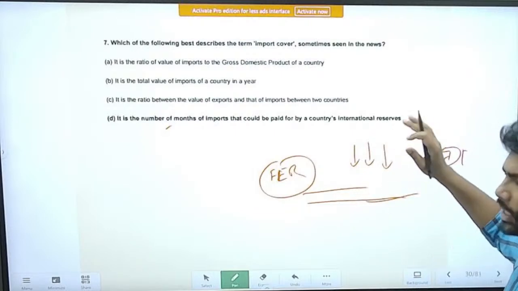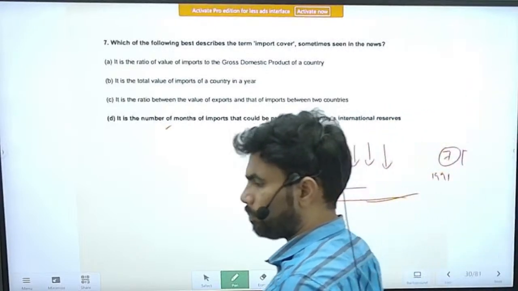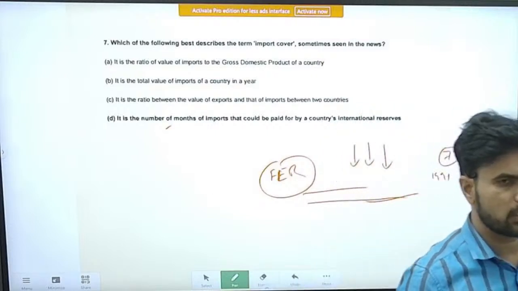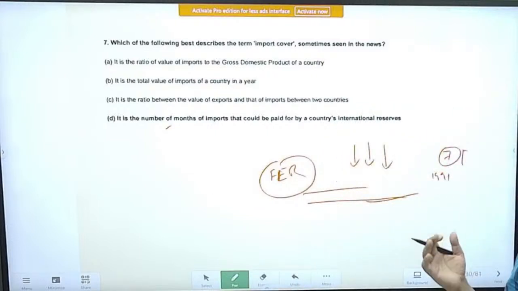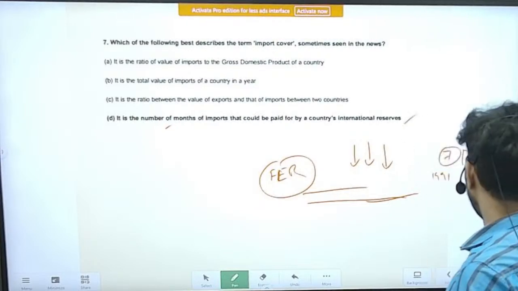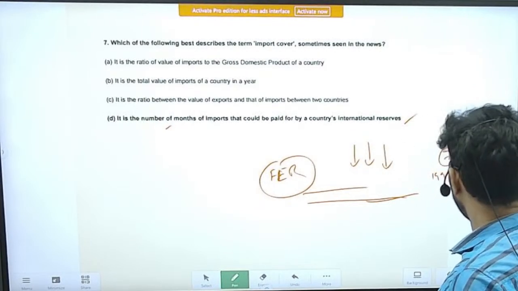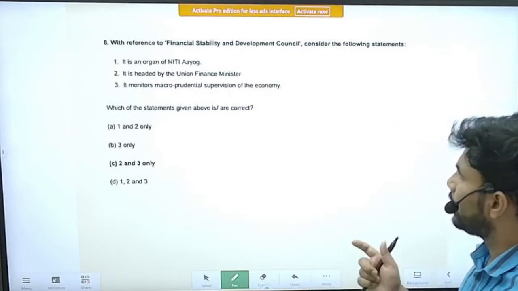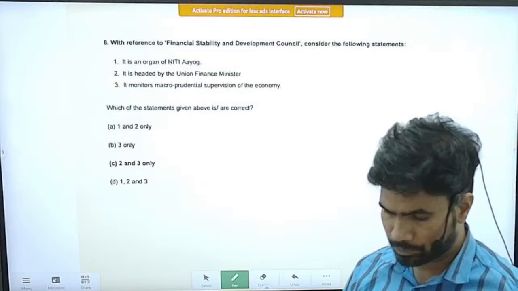Now it has bettered a lot. We are holding one of the largest foreign exchange reserves in the entire world. So this is related to the import of goods and the capability of a country to pay for the imports.